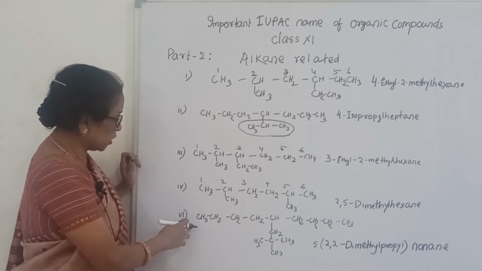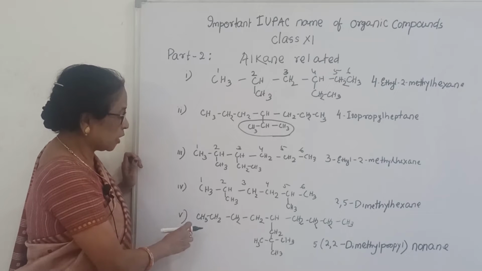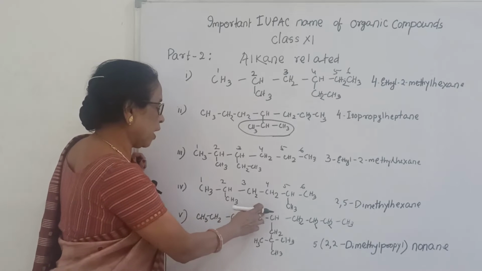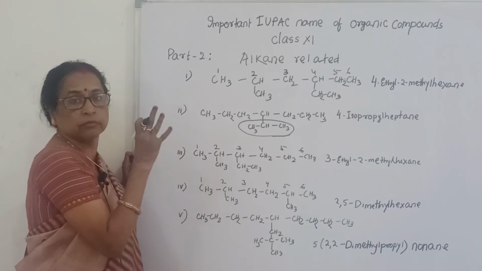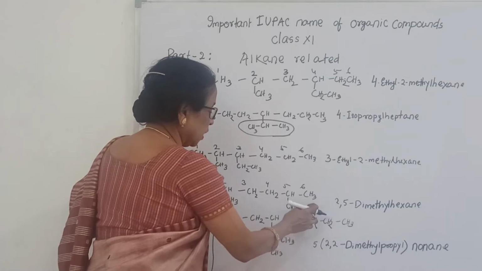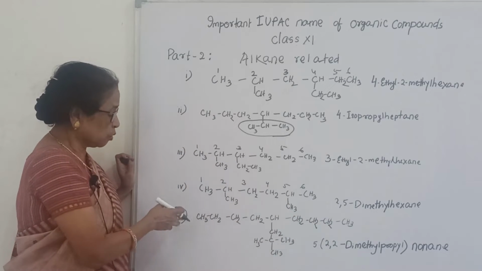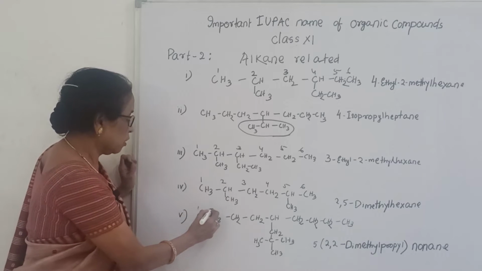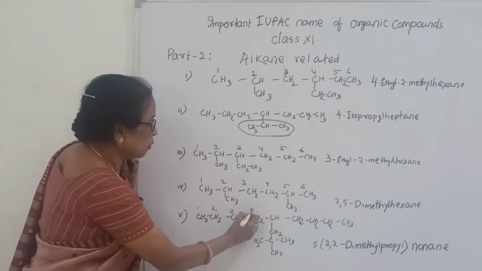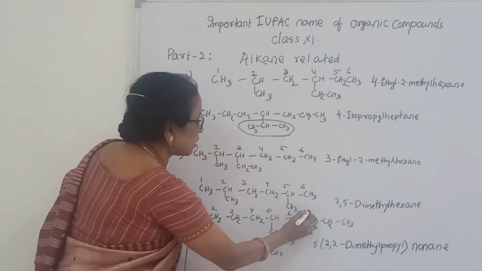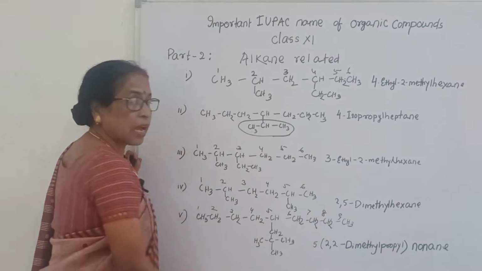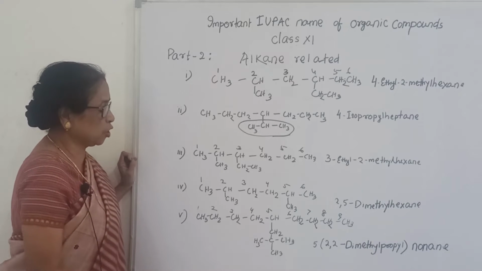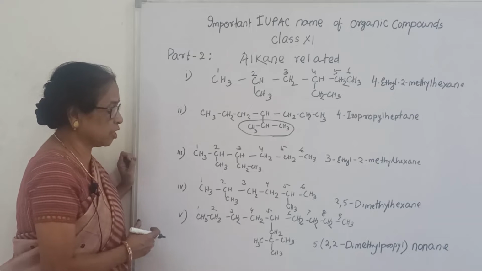And now the next one, you can see what is the name. Here 1, 2, 3, 4, 5. In 5th position there is a substituent. You can count from this side or that side, no problem. So 1, 2, 3, 4, 5, 6, 7, 8, 9. 9 means nonane, so it is the structure of nonane. In nonane, in 5th position there is a substituent. What is that substituent, you see here?